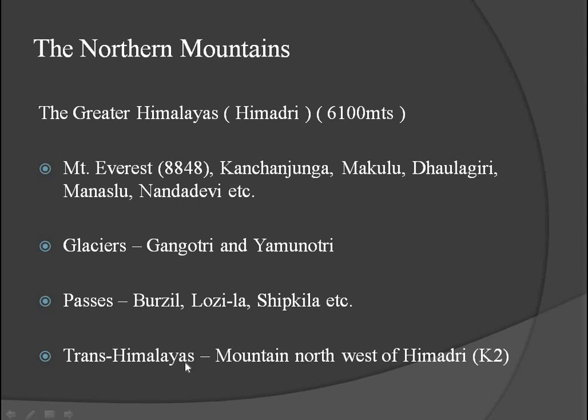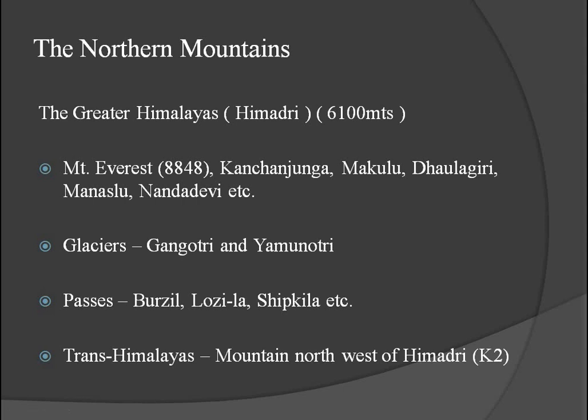In this mountain range, Mount K2 or Mount Godwin Austen is located. That is the highest mountain peak in India. Highest mountain peak in the world, Mount Everest. Highest mountain peak in India, Mount K2 or Mount Godwin Austen. So this is Greater Himalaya.